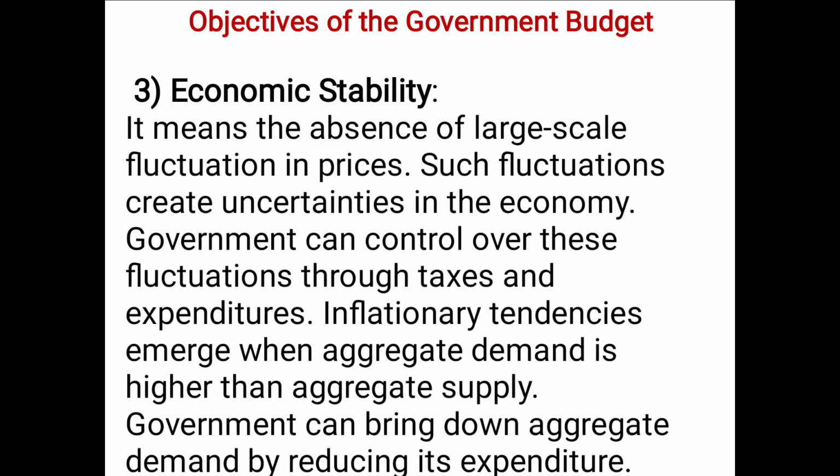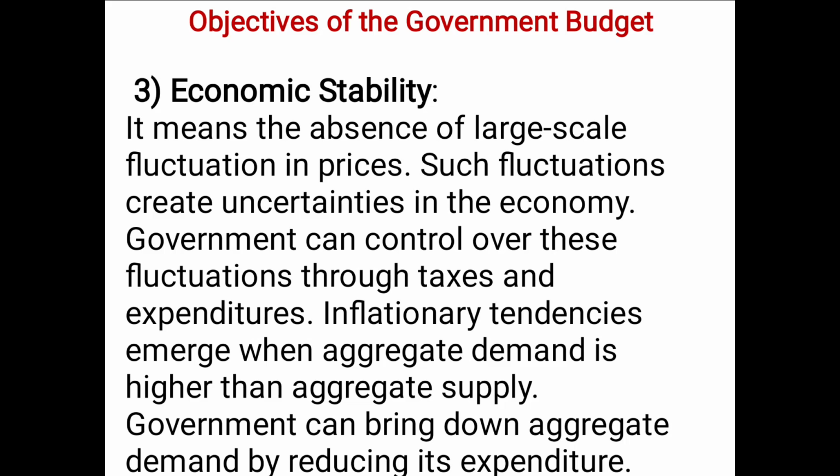The next objective is economic stability. It means the absence of large-scale fluctuations in prices. Such fluctuations create uncertainties in the economy. Government can control these fluctuations through taxes and expenditure. So whenever there is any economic fluctuation, government tries to control that through taxes and expenditure. These are the two keywords to control economic stability.